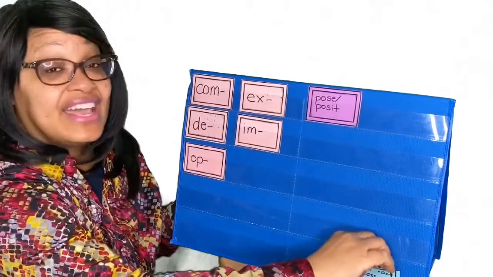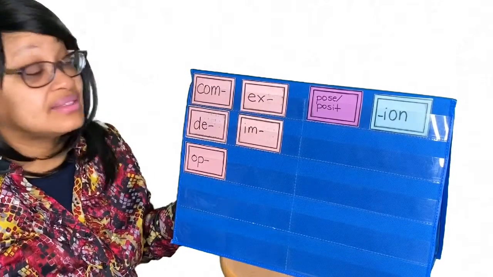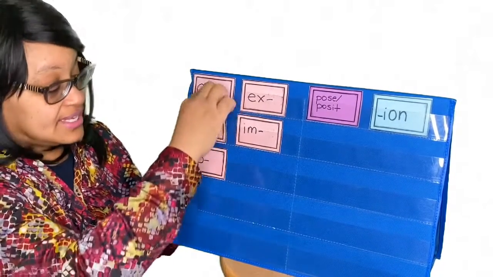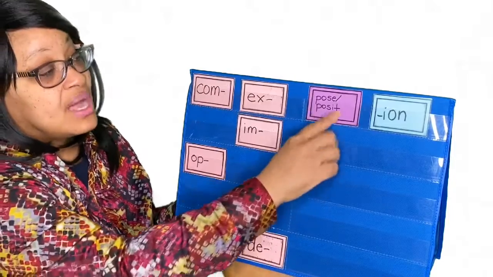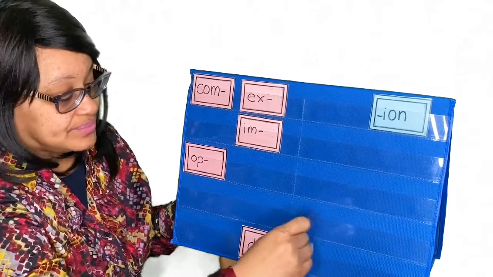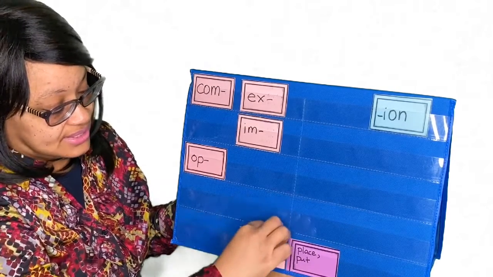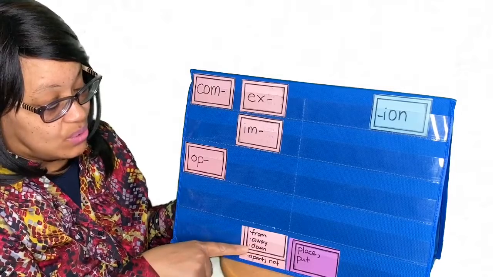Okay, let's try another one. Let's try deposit. So here's our D, posit, deposit. What is deposit? When you deposit, you place or put away or down.